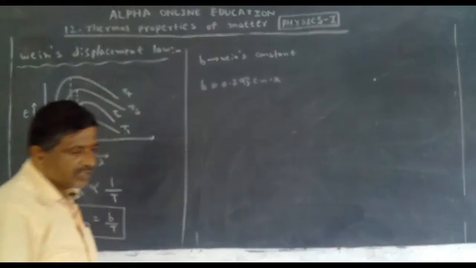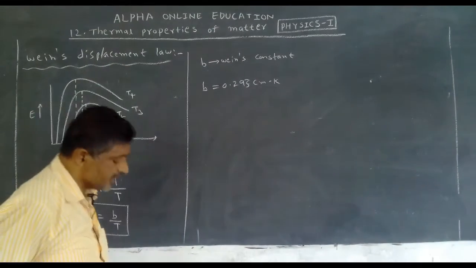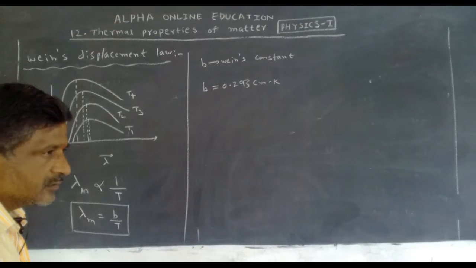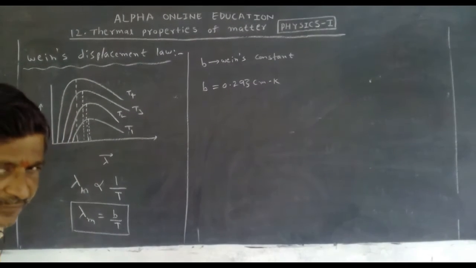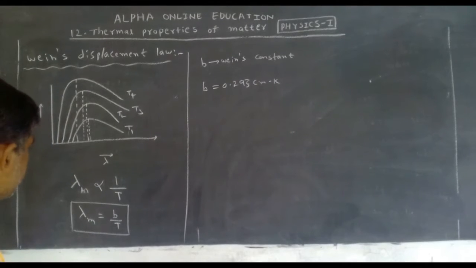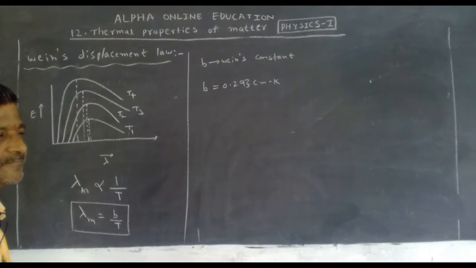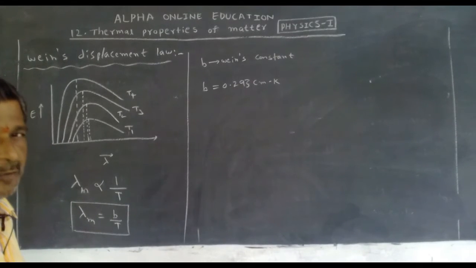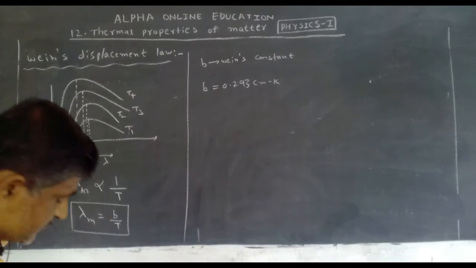Okay, this is the value of Wien's constant. Now, what is Wien's displacement law? The corresponding wavelength for the maximum energy is inversely proportional to the absolute temperature of the black body. This is called Wien's displacement law.